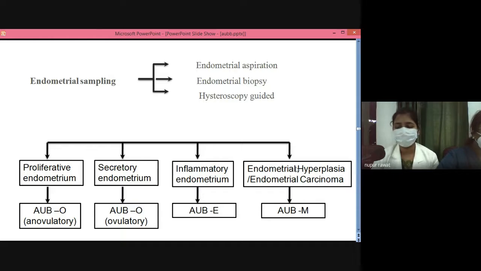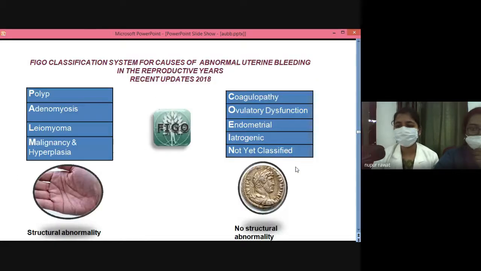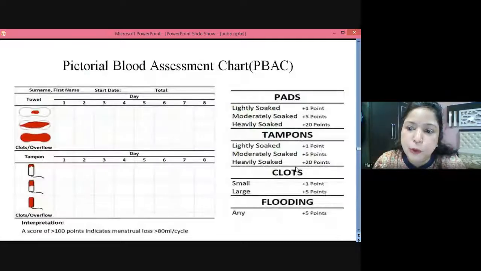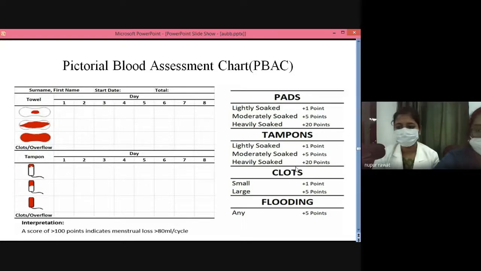Firstly, the duration of the bleeding has to be asked, and the number of pads she uses per day, and if it is associated with passage of clots. And amount of the soakage of the pad also is to be told. Maybe she is not changing the pad for full soakage. Yes. And we will use pictorial blood assessment chart. According to that, we will analyze it. It is very helpful. It is for objectifying the blood loss, ma'am. Yeah. According to that, we have labeled it as heavy menstrual bleeding.